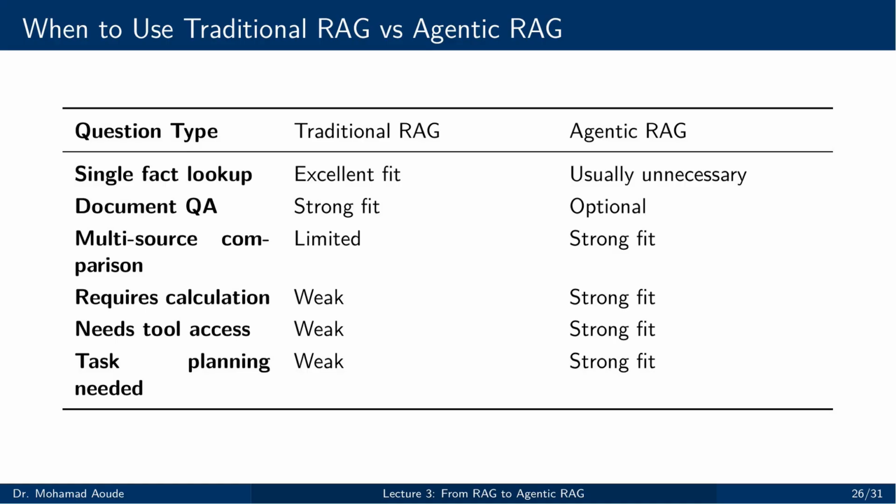So the decision rule is not ideological. It is architectural. Match the system to the job. If one retrieval step and one synthesis step are enough, keep the design simple. If the task requires controlled reasoning across multiple operations, move to agentic RAG.